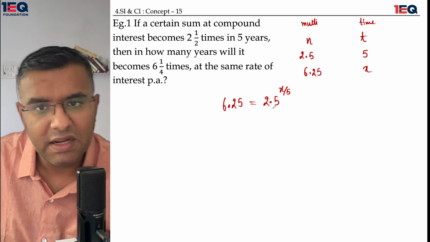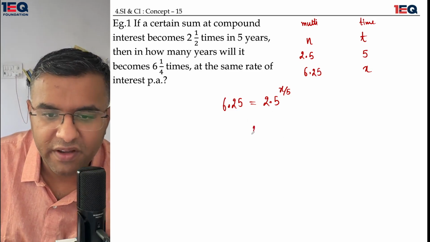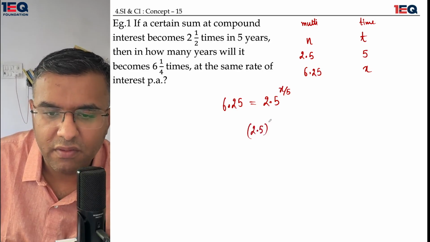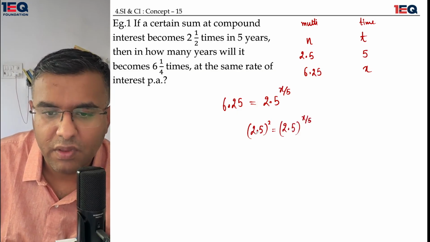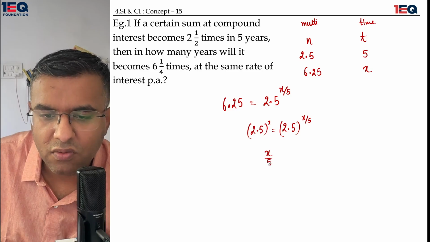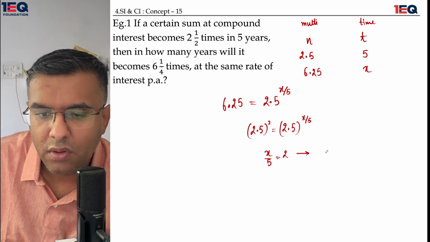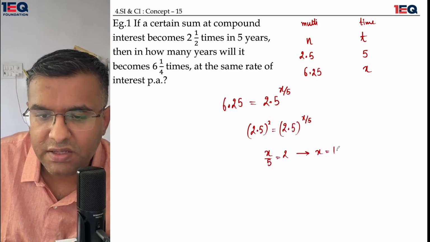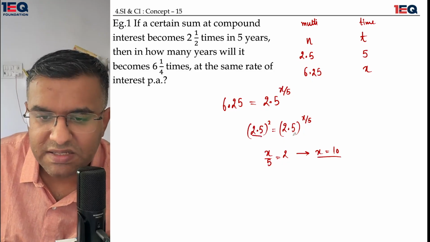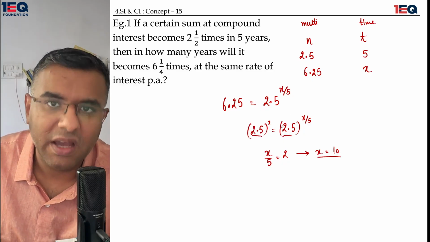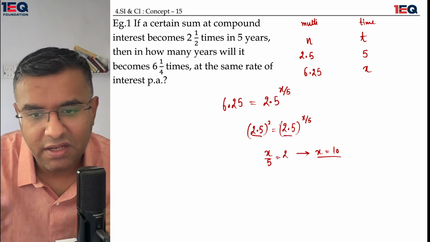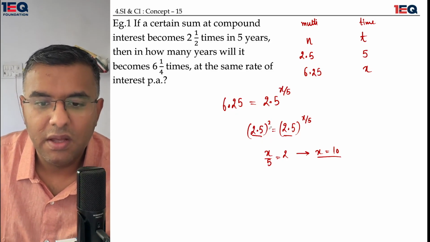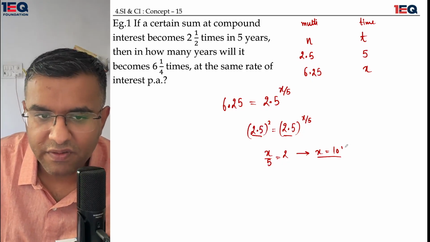Now I can clearly see that 6.25 is the square of 2.5. So 2.5 squared is equal to 2.5 raised to the power x over 5. Similarly, x over 5 is equal to 2. This gives x equal to 10, because when the bases are the same, then the powers are equal when they are expressed in an equation. So the value of x is 10.